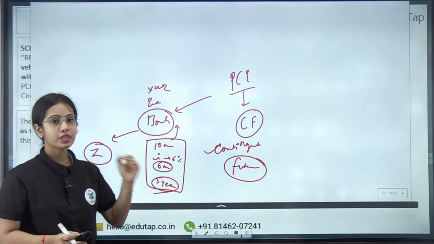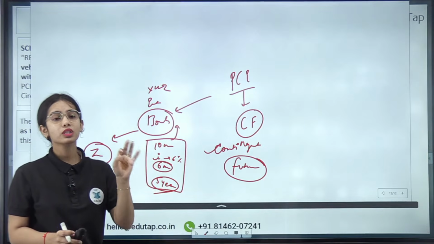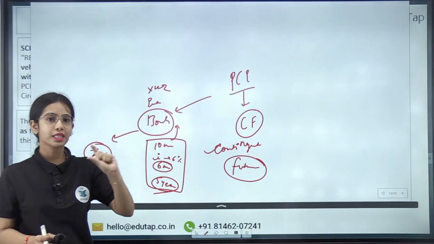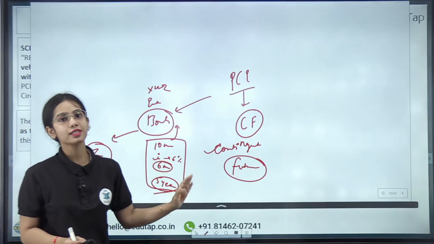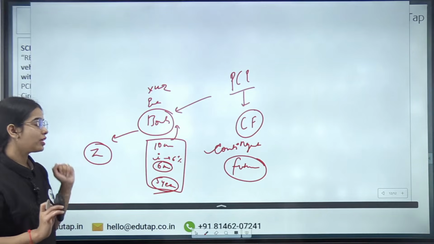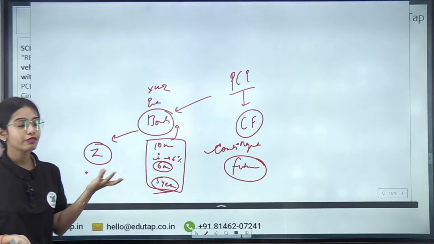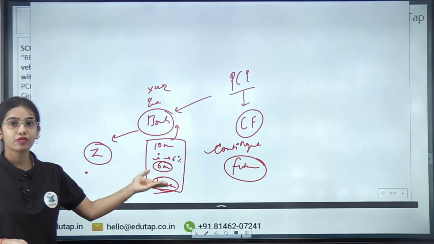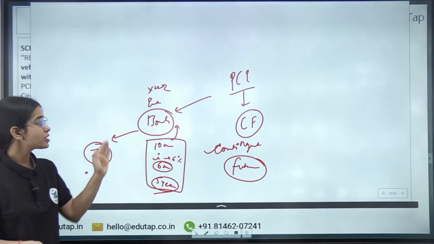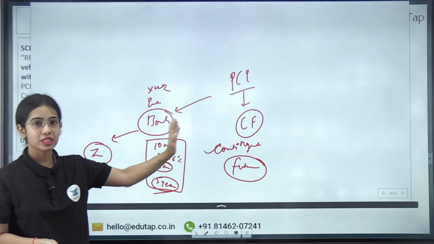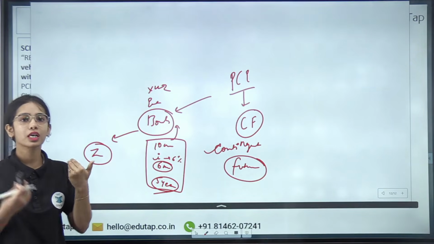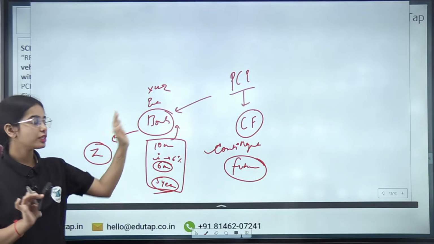Now the 6% interest is paid for 2 years, but now the XYZ entity is facing a problem and is not able to pay the interest to the investors. Now the investors are afraid that what if the entity is not able to return our money, if they are not able to pay the interest. But this is only a short-term problem that the entity is facing, but the investors will lose trust in this bond. So the entity does not want this.